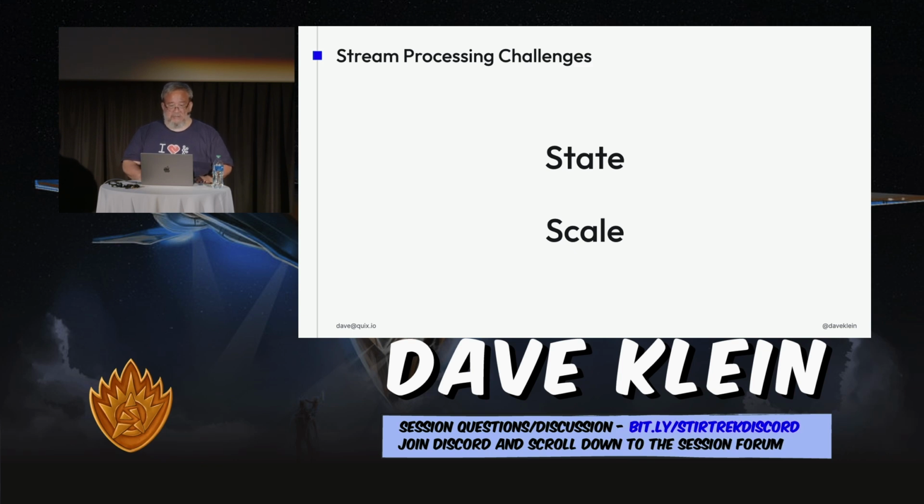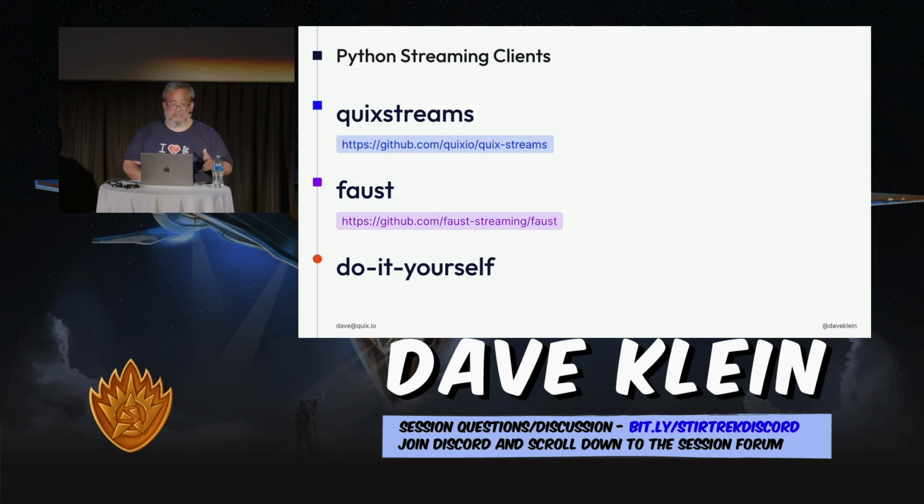But with that said, there are these challenges, and so there are some stream processing libraries out there that will help you with this. Like I said, there's Kafka Streams in Java, and that's very popular. If you're in a Java shop, just use that. There's really nothing else to look at. In the Python world, there's a few options out there.